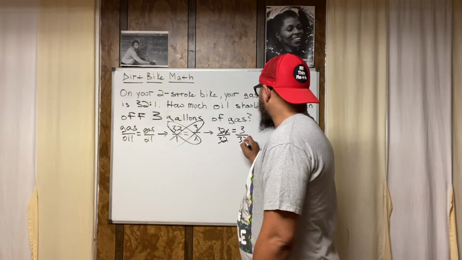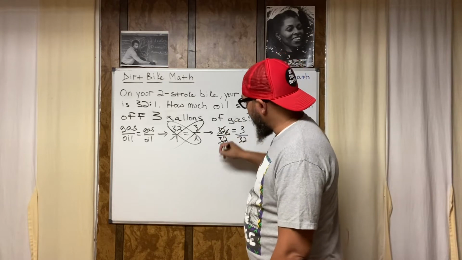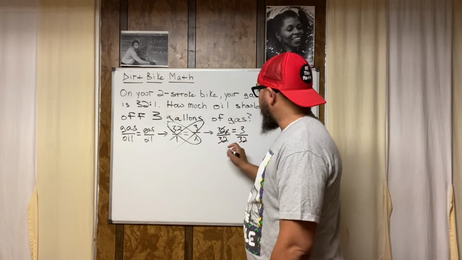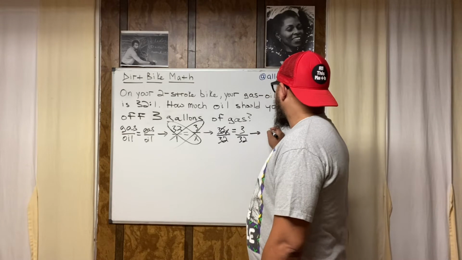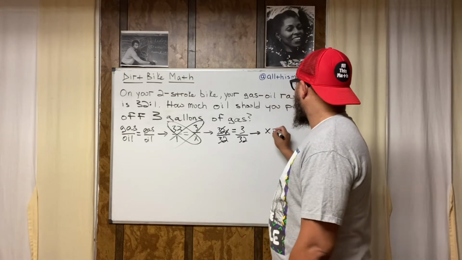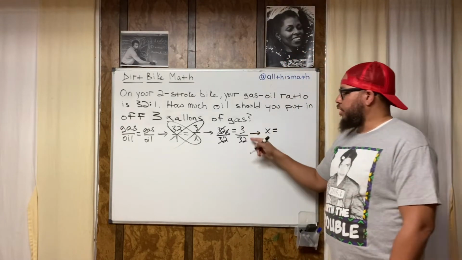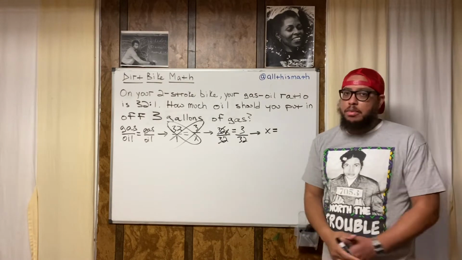So over here, 32 divided by 32 is 1. That's 1x. 1x is just x. And then I'm going to do 3 divided by 32. Now I'm going to break out my calculator.